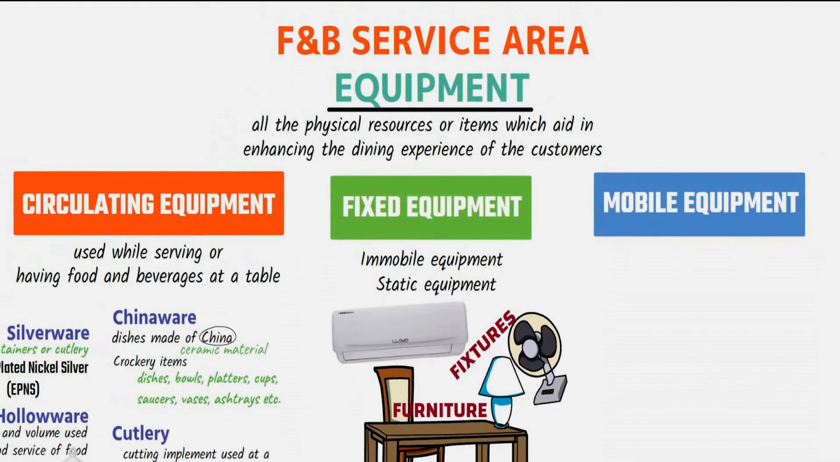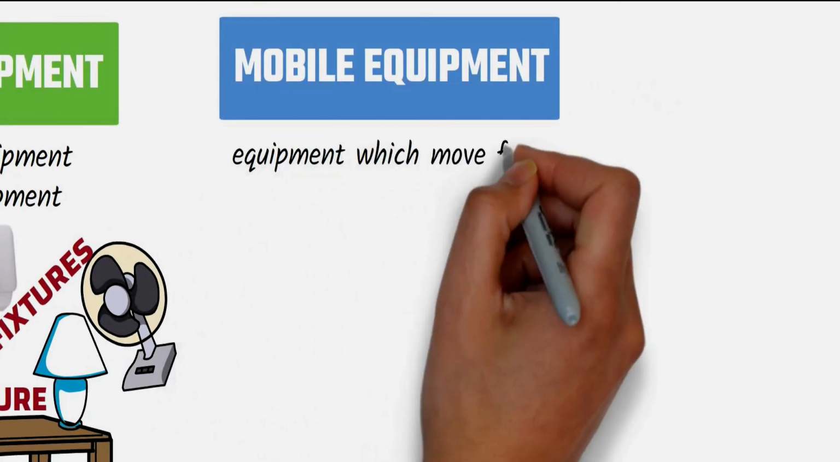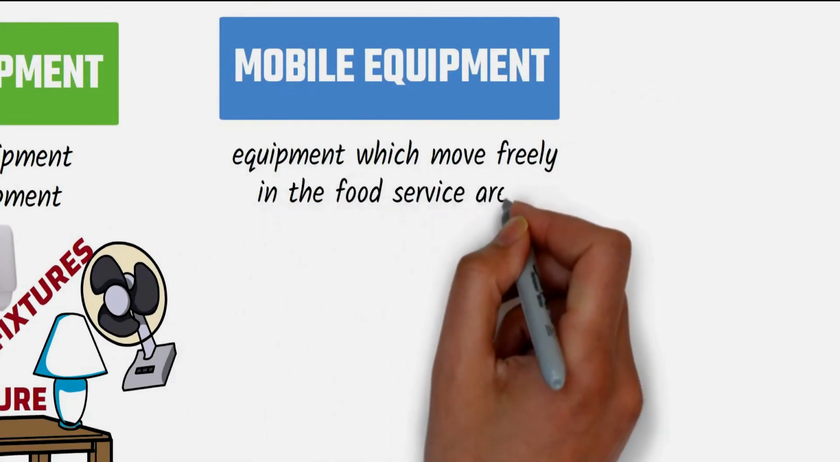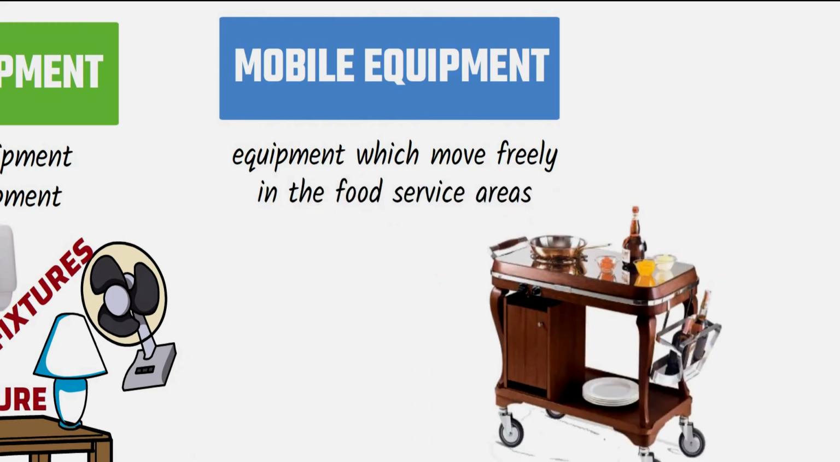The last category is mobile equipment. These are equipment which move freely in the food service areas. This category includes all the trolleys and carrying stations maneuvered to provide specialized service to the guest with style.